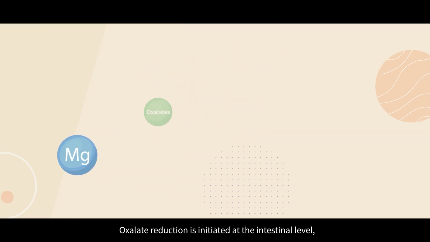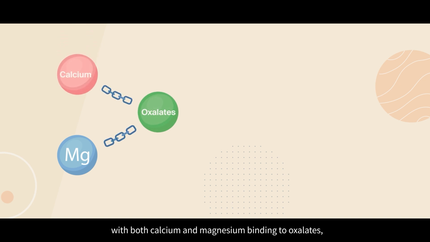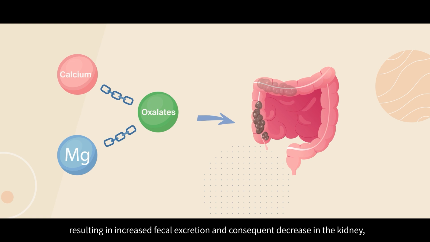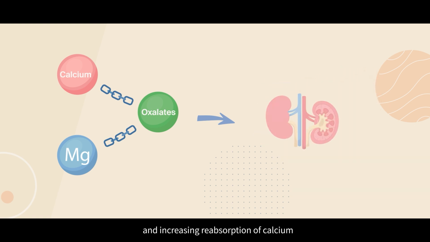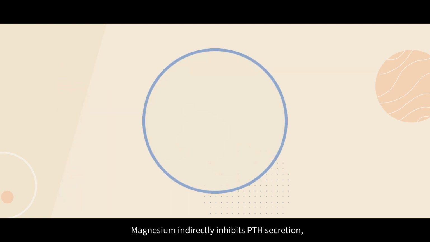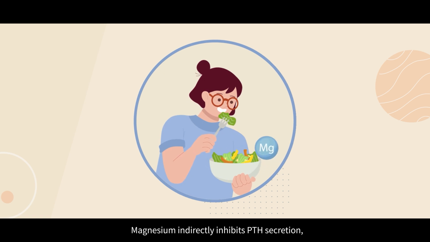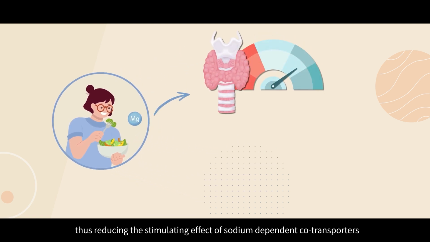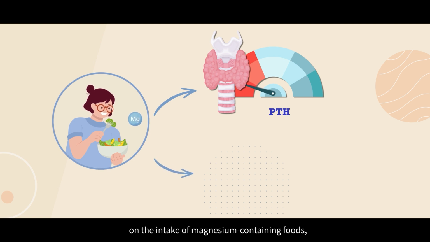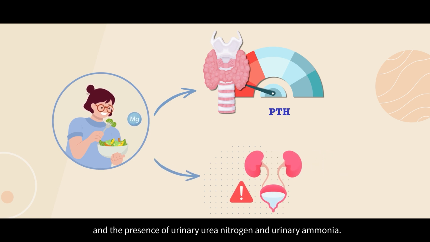Oxalate reduction is initiated at the intestinal level, with both calcium and magnesium binding to oxalates, resulting in increased fecal excretion and a consequent decrease in the kidney, and increased reabsorption of calcium and phosphorus in the ascending segments of the proximal tubule. Magnesium indirectly inhibits PTH secretion, thus reducing the stimulating effect of sodium-dependent cotransporters on the intake of magnesium-containing foods and the presence of urinary urea nitrogen and urinary ammonia.